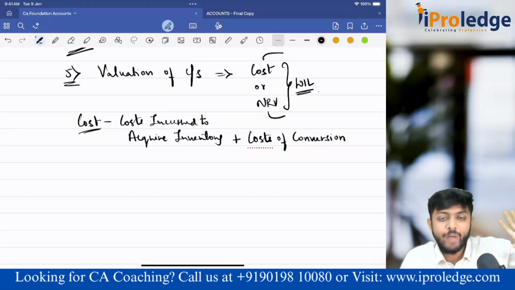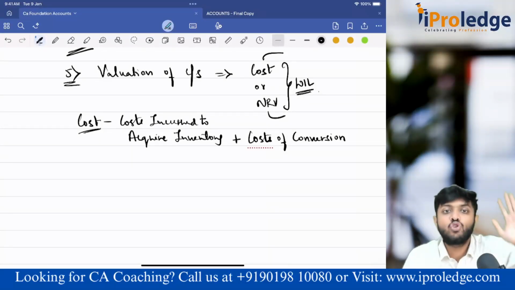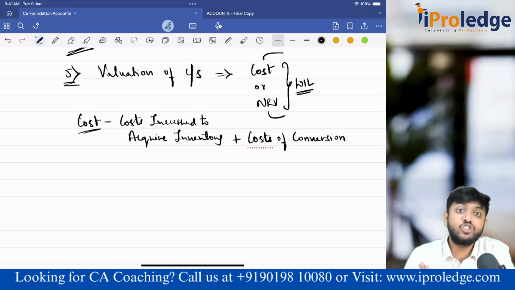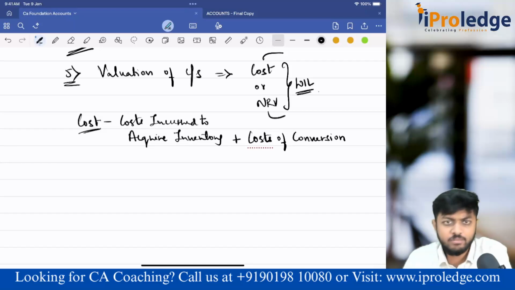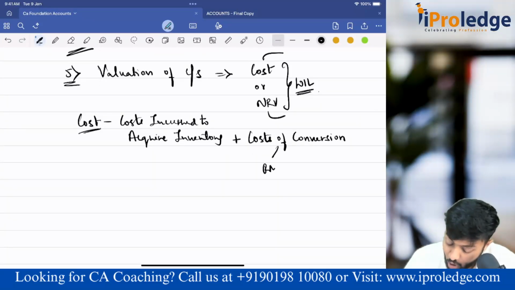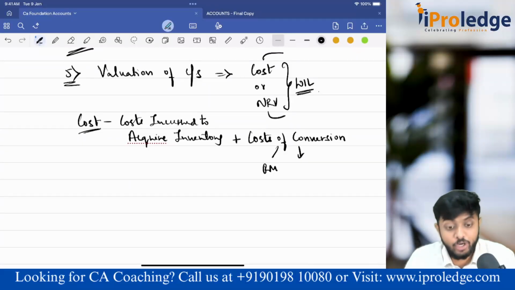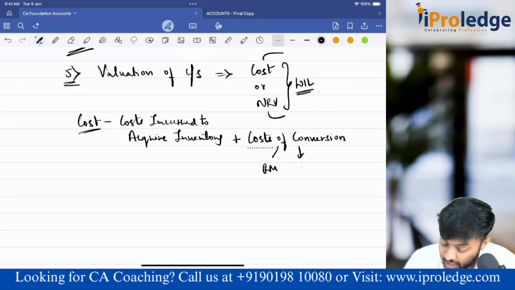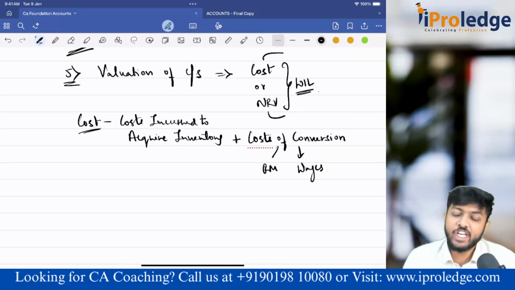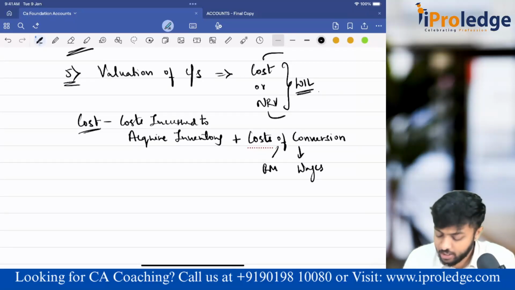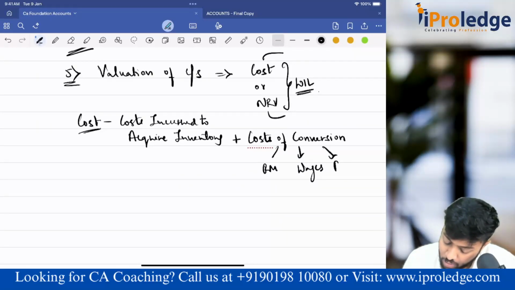What is conversion? Guys, in case of manufacturing, what will you do? Raw materials or WIP, that you will convert into finished goods, correct? To convert raw material into finished goods, whatever you spend, please add all that to the cost of conversion. What are the examples? Raw material cost. You would have given wages to labor to do the manufacturing process, so please add wages. Some big manufacturing industries will use plant and machinery for production, correct? So add the cost related to plant and machinery.